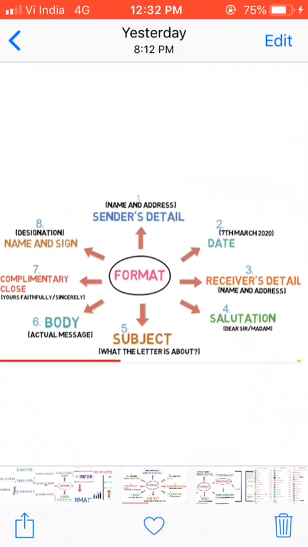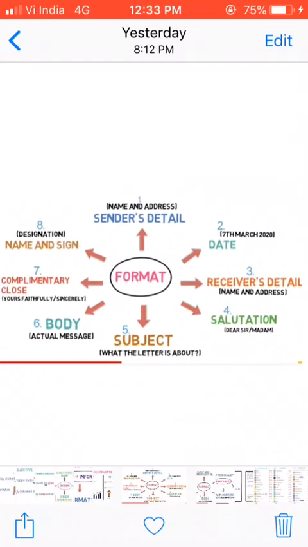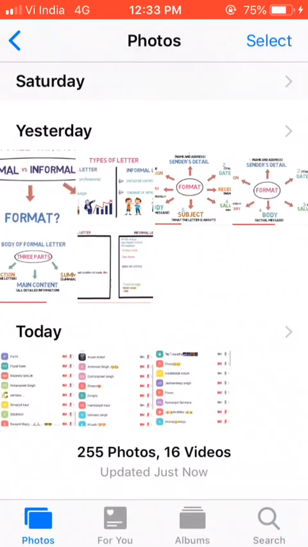Okay? I am talking about the formal letter. If you know the person to whom you are writing the letter and you know his or her name, then you will write yours sincerely. And if you don't know the name and you don't know the person, then you will write yours faithfully. Okay?